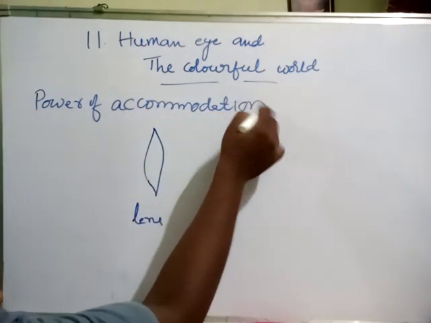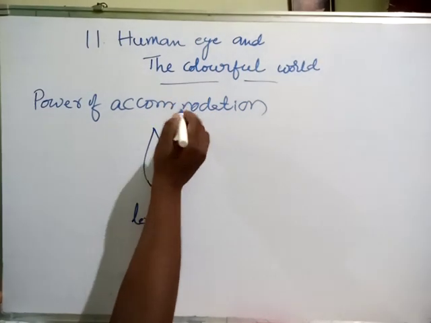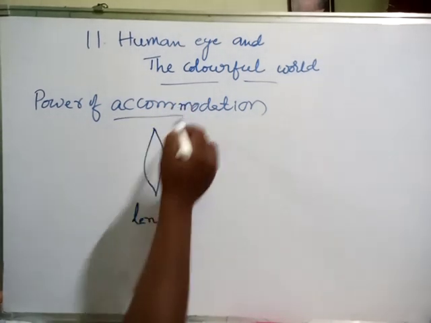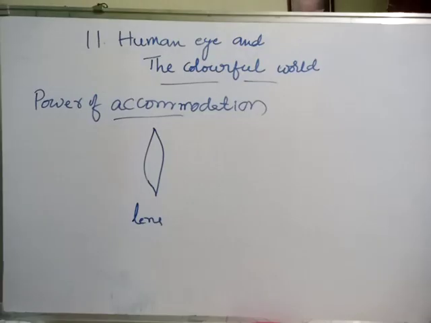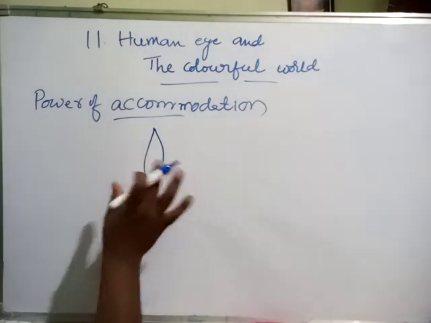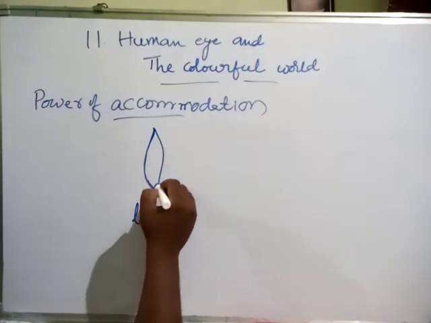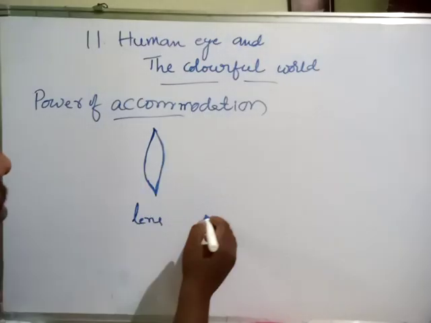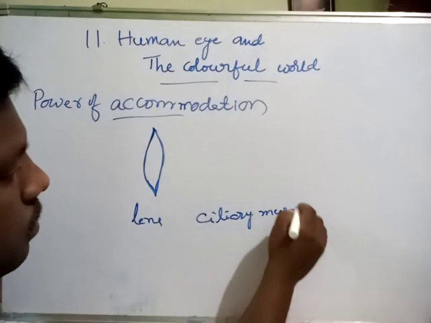In this power of accommodation, what is happening? See, this is the lens, no? This is under the control of the ciliary muscles, we know that. The curvature of the eye lens will be modified by the ciliary muscles.